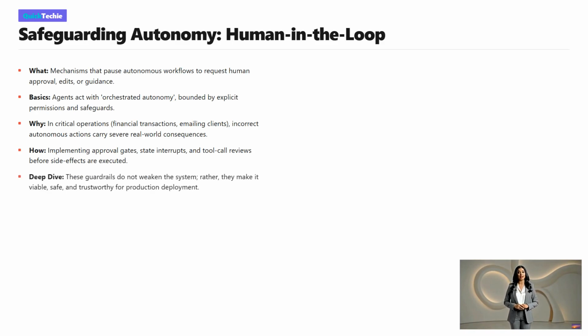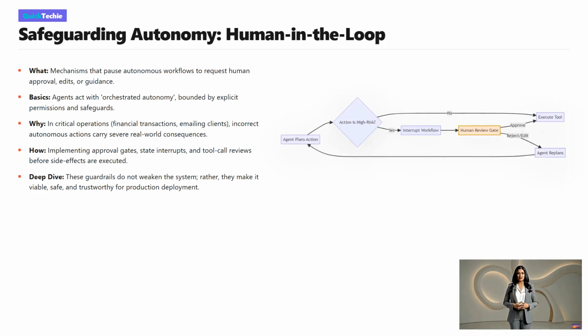As we grant software the power to act autonomously, we must urgently address risk. We are not aiming for chaotic, unconstrained systems. Instead, we design for orchestrated autonomy. Agents are constrained by the workflow's permissions and safeguards we provide.